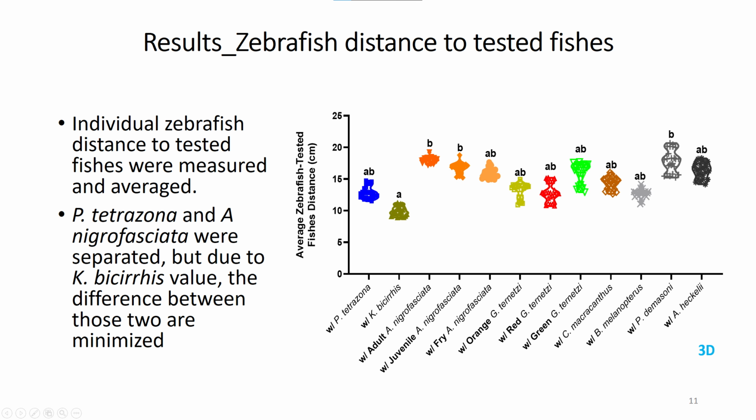Zebrafish and test fish trajectories were also used to calculate the distance from each zebrafish to the test fish. The results showed there is a significant difference between zebrafish response to glass catfish and convict cichlid. Zebrafish also showed shorter distances towards tiger barb in comparison to the convict cichlid, but statistically insignificant. The results showed zebrafish avoid adult and juvenile convict cichlid and Damascene cichlid the most.